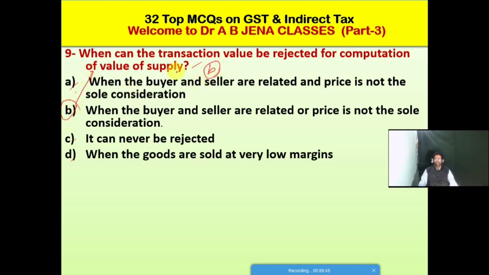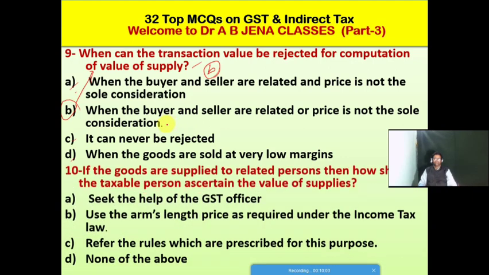B. So when can the transaction value be rejected for computation of the value of supply? Here, when the buyer and seller are related or price is not the sole consideration. B is the right option for this MCQ.